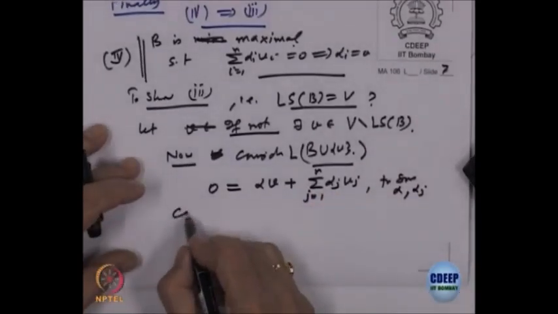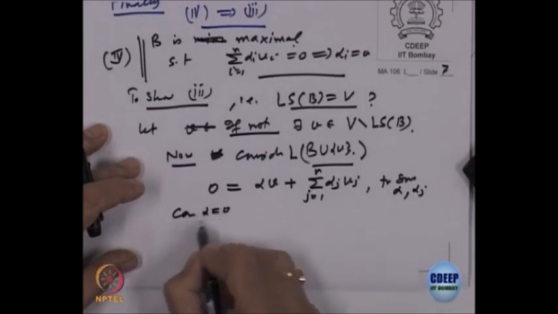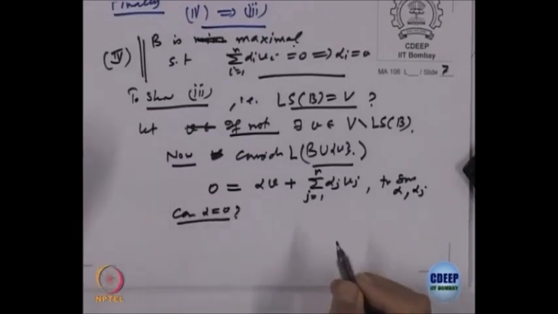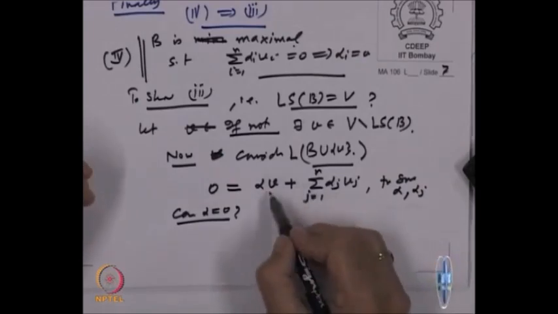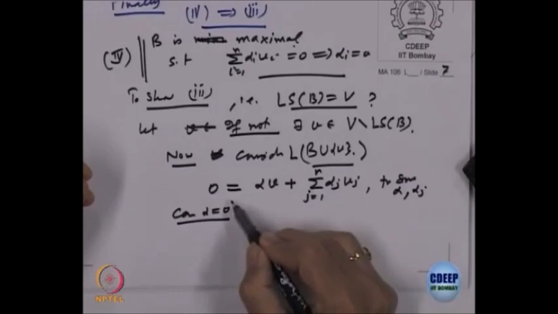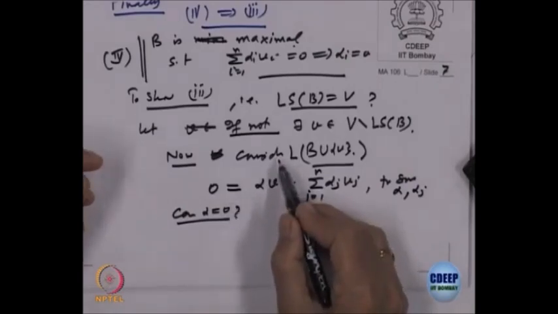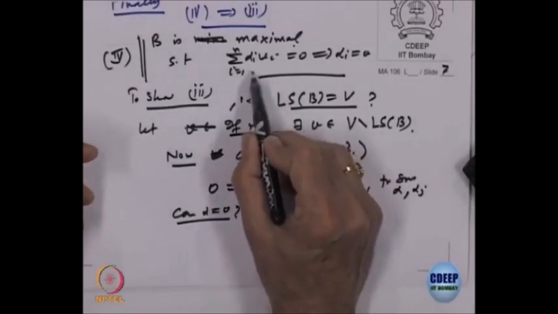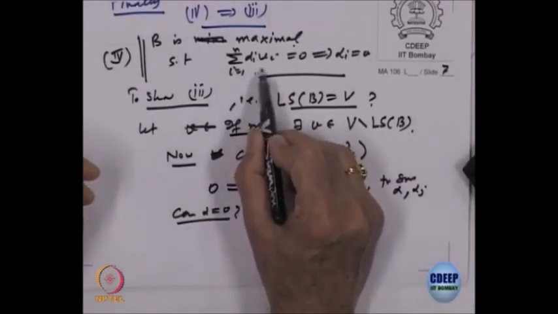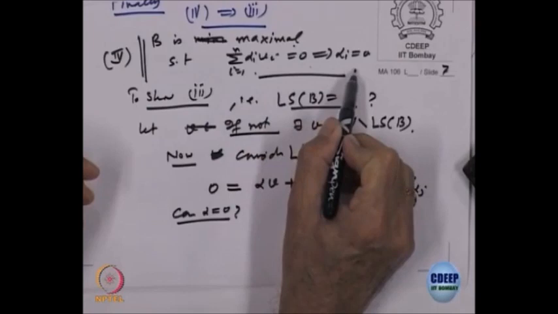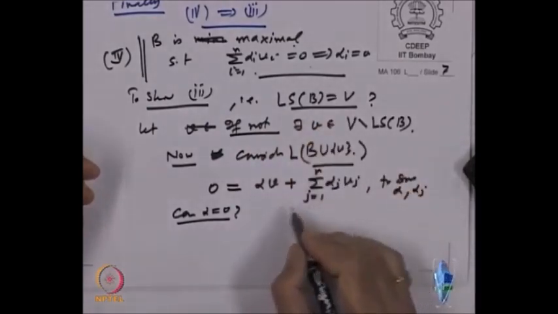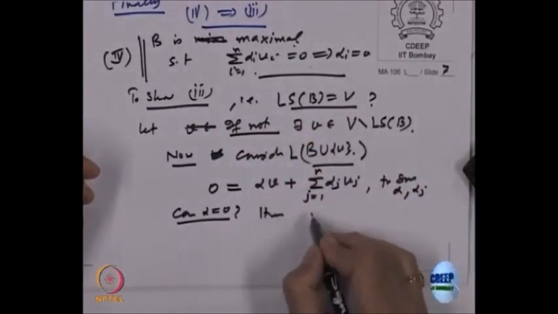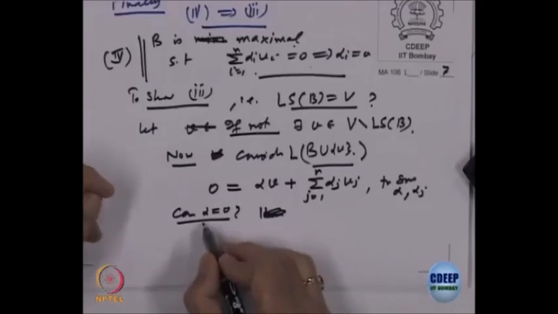Now, can alpha be 0? If alpha is 0, then what will happen? Sigma alpha j V j is 0, so by the given property, right? What is the property 4? It says sigma alpha I V I equal to 0 should imply each alpha I is equal to 0. So, can alpha be 0?